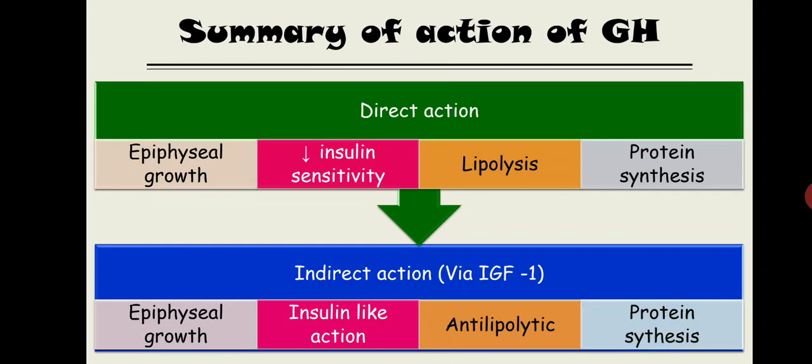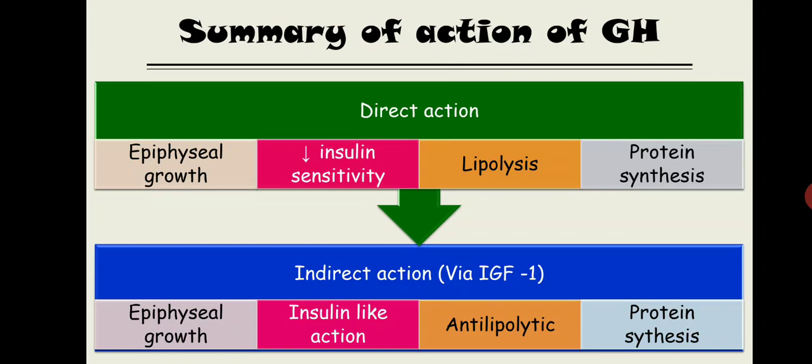So you see this growth hormone directly decreases the insulin sensitivity, and indirectly via IGF it causes insulin-like action. In the same fashion, directly growth hormone causes lipolysis, and indirectly via insulin-like growth factor it causes anti-lipolytic action. You need to remember these two differences between direct action of the growth hormone and indirect action of the growth hormone. Now which action will be produced once the growth hormone is secreted, lipolysis or anti-lipolysis?